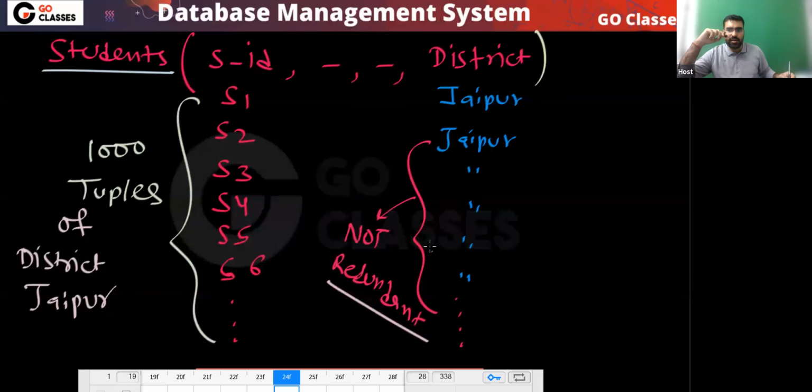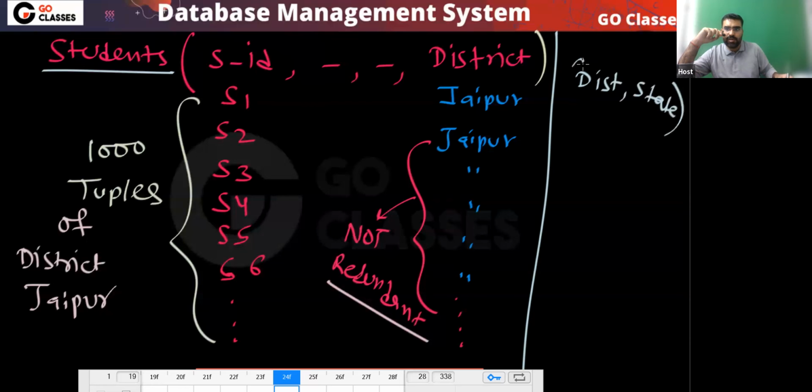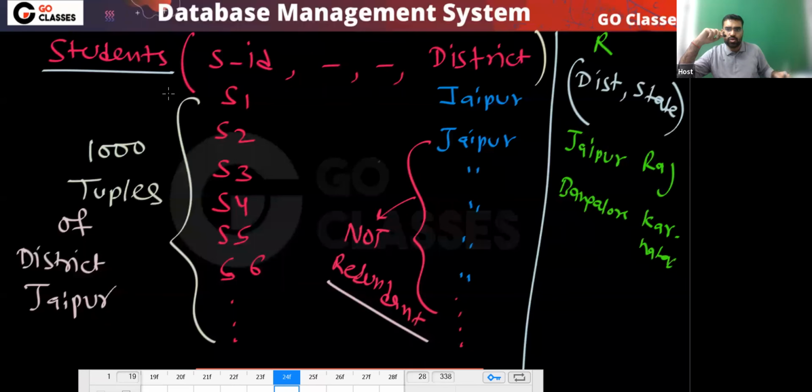Okay, so that is fine. And you create another table where you have district comma state. Is this clear? Maybe you can call this table R. Now in this table, there is no redundancy. One time you write Jaipur, one time you write Rajasthan. One time you write Bangalore, one time Karnataka. So you can notice that now there is no redundancy.